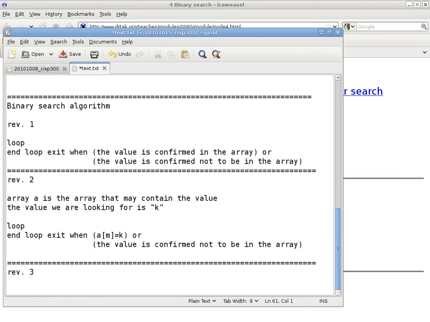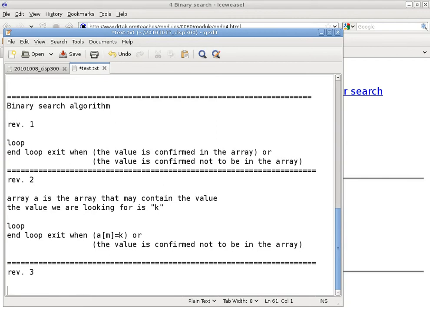Well, let me ask you a question. Is that region of the array that may still contain the value K one single contiguous region, or can it be broken up into fragments? It's contiguous. It is always contiguous, right? We initially start with this much. Each time we compare, we either move this end or this end closer, and so they get closer and closer to each other. Is that making any sense? But it is always contiguous.